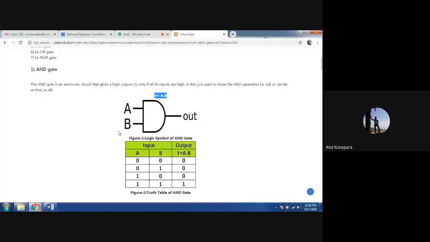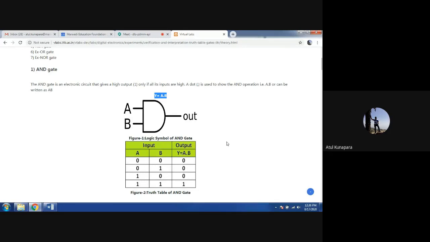Now for all 4 possibilities, what is your output? That is Y equal to A dot B. So you can see here that the task performed by your AND gate is: whenever both the logics are 1 at the input side, then your output is going to be logic 1. For all other conditions, your output is going to be logic 0. So that is what you can call a truth table.